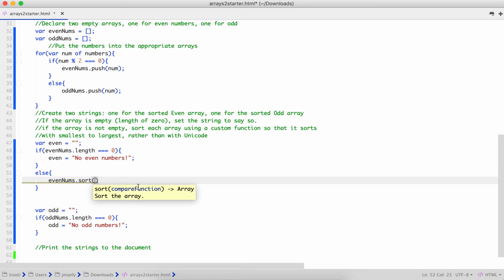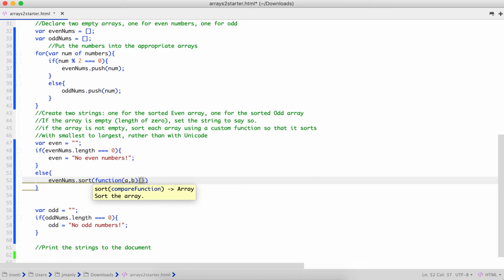So the way we're going to do this is we are going to write a function that compares A and B. A and B are going to be the last, so like the value at index 0 and the value at index 1, or the value at index 1 and the value at index 2. Okay?